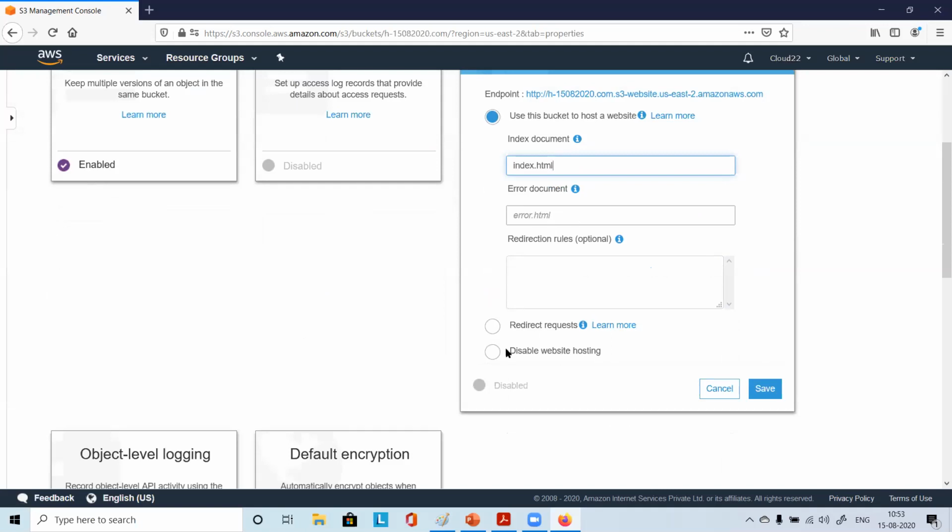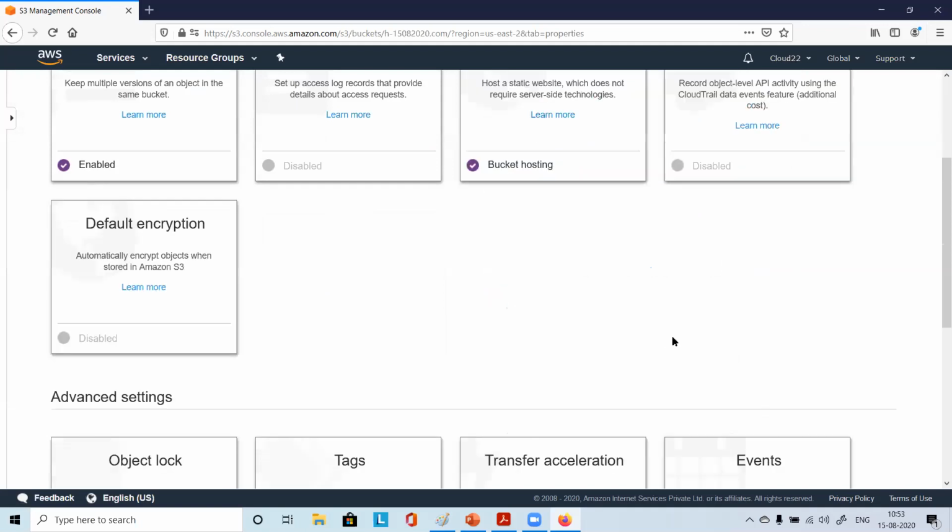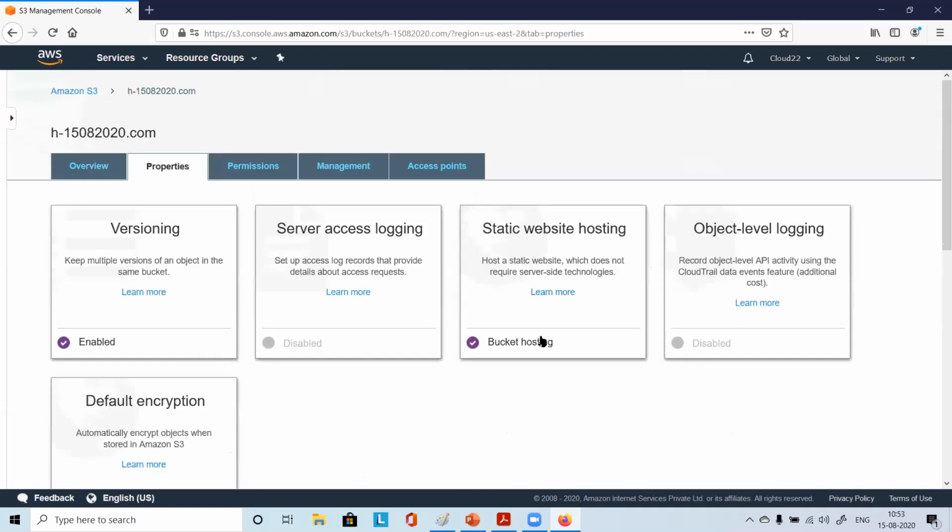Error document is optional, and we are clicking on save. So now it says bucket hosting. Static website hosting, bucket hosting, it's chosen there. Everyone done with this step? Yes. Perfect. So now it comes to policy.